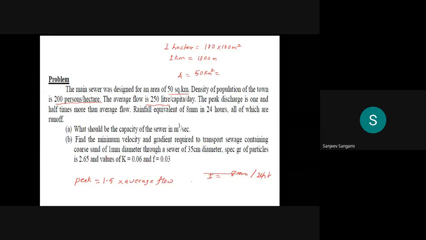Remember how exactly you have to use it for your rational method, empirical formulas. Then he said that all of it is runoff only. He is saying that everything is coming out as runoff. Then what he has asked is what should be the capacity of the sewer in meter cube per second.